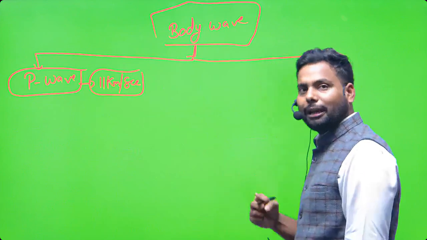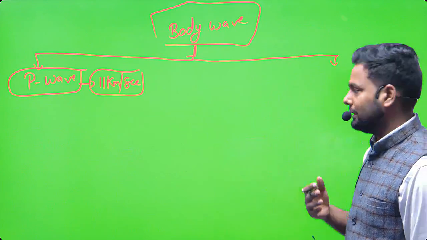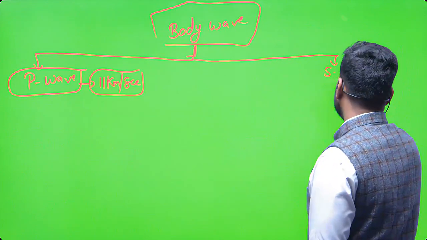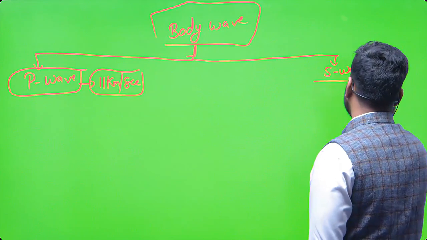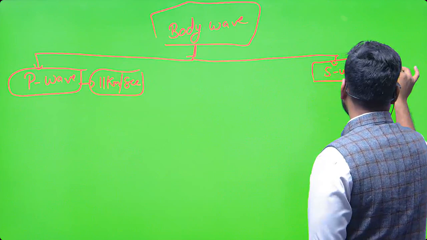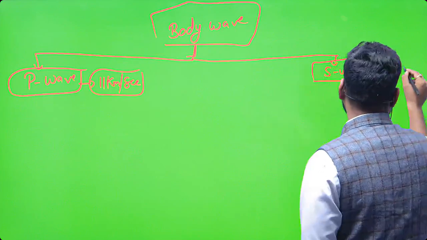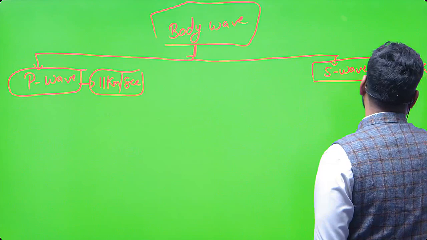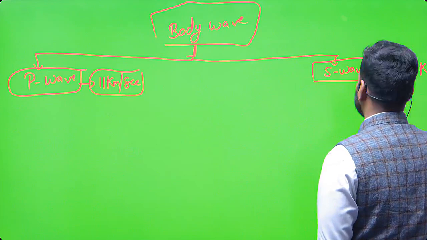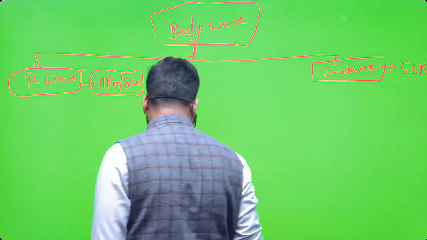Why is it called primary wave? Because of its velocity. And the second is S wave. Why is it called secondary? Because the velocity of S wave is half of the P wave, 5.5 km per second. Is it okay? I hope that will be fine.